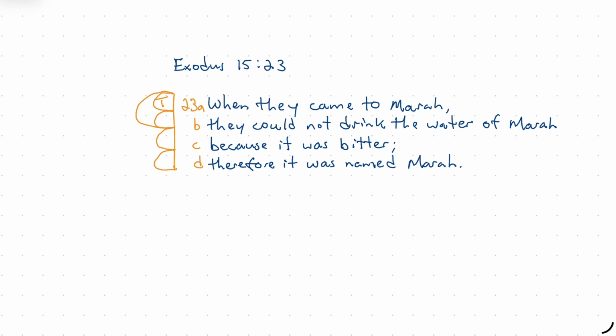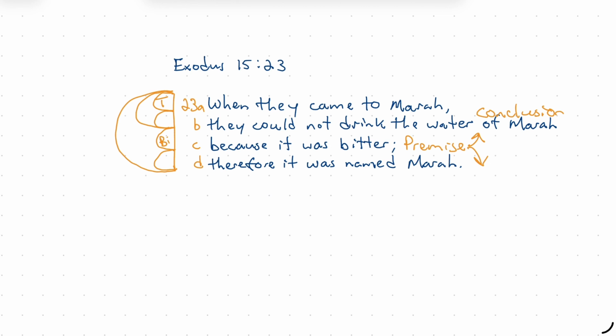Therefore, it was named Marah. So instead of labeling this ground or inference, I'm going to bring both of those relationships in by labeling this bilateral and drawing one arc over all three, because I see that I have a premise right here that leads to these two conclusions. It supports conclusions in both directions.